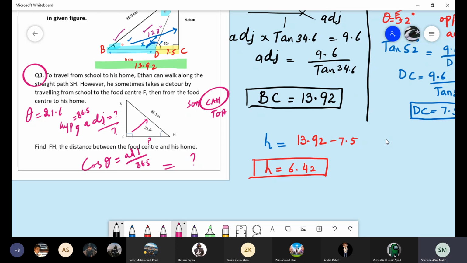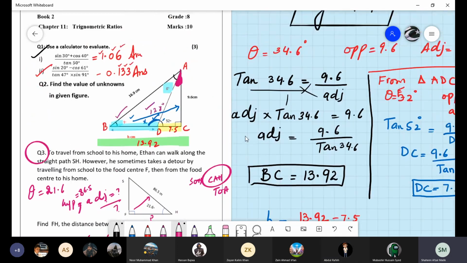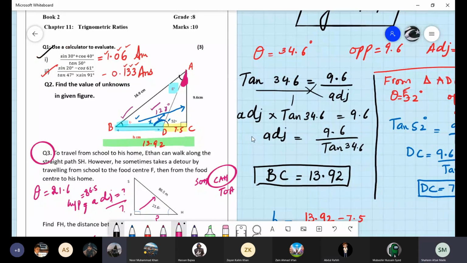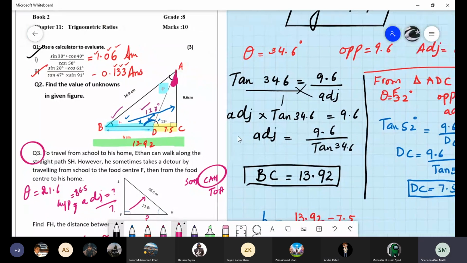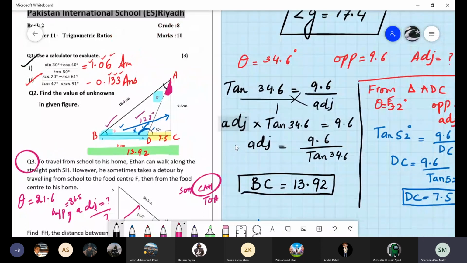Now tell me, is there any question regarding Thursday's test? Yes, my dear students, any question? No, ma'am. I have checked everyone's test, and most of the students got 8 marks, with 2 marks deducted because of angle G.